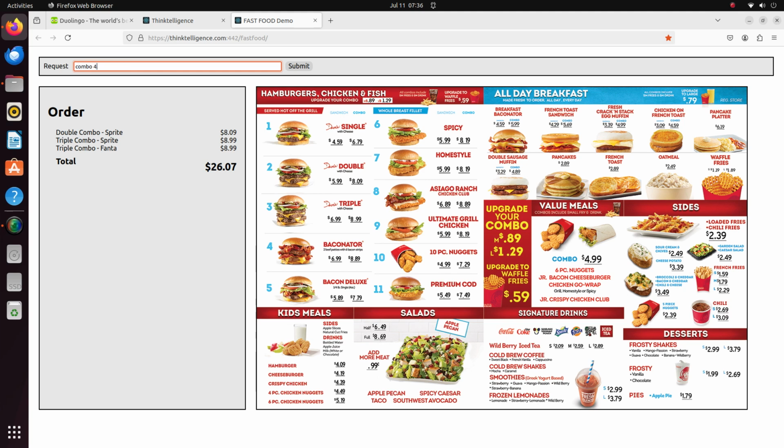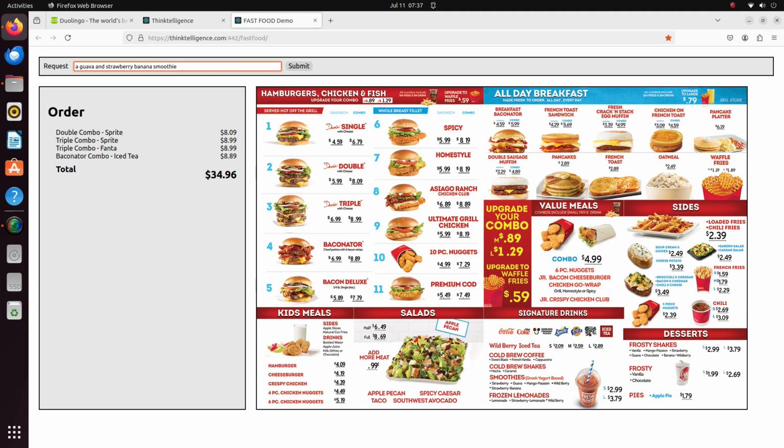If I do combo 4 with iced tea, I already said what the drink is, so it doesn't need to have a motivation to ask for the drink. It just sets that up automatically. So we'll do some smoothies, a guava and strawberry, banana